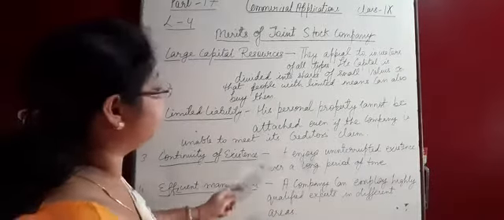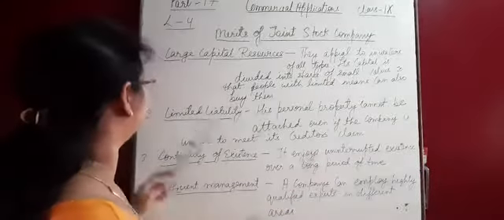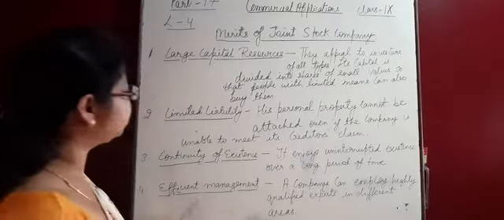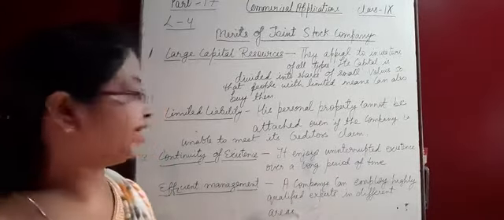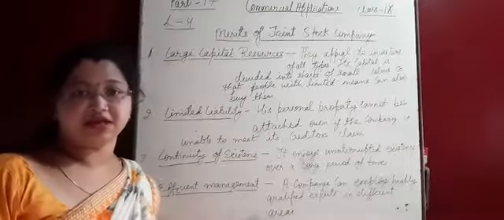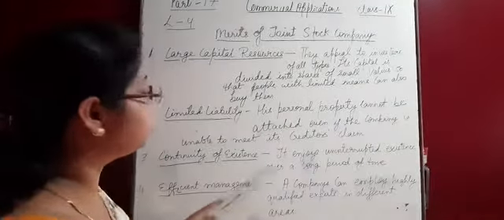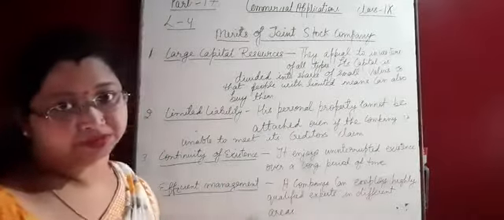That's why it enjoys an uninterrupted existence. So company will continue. Okay. Next point is efficient management. A company can employ highly qualified experts in different areas so that they can improve their business transactions. Okay.